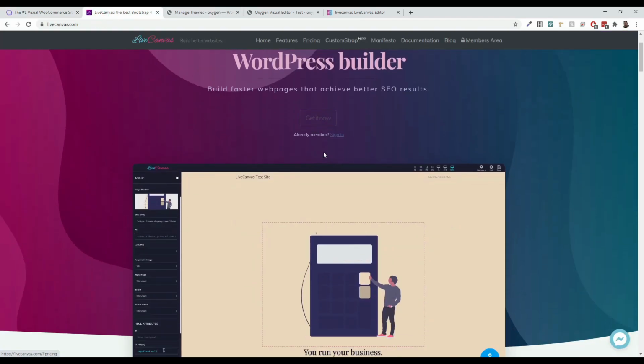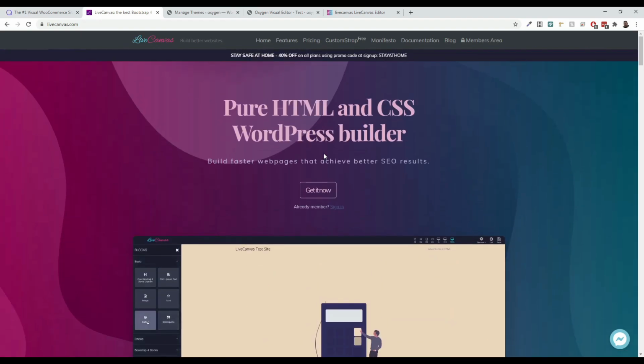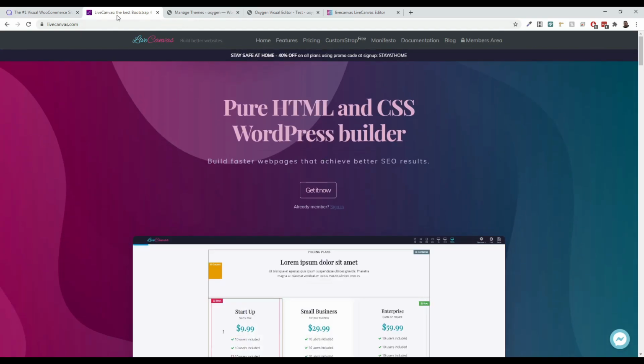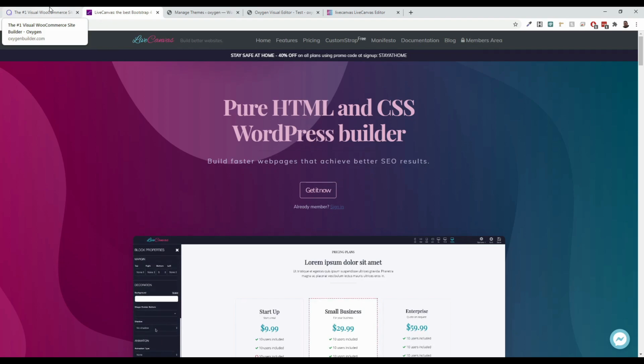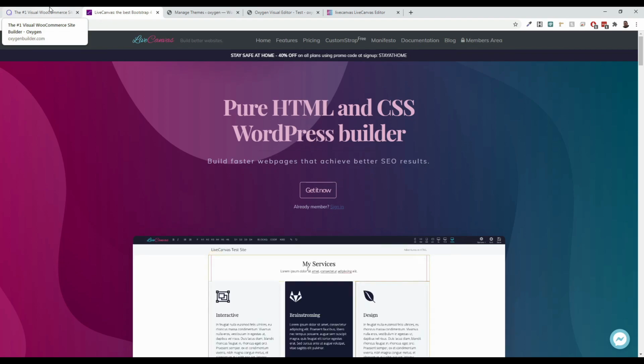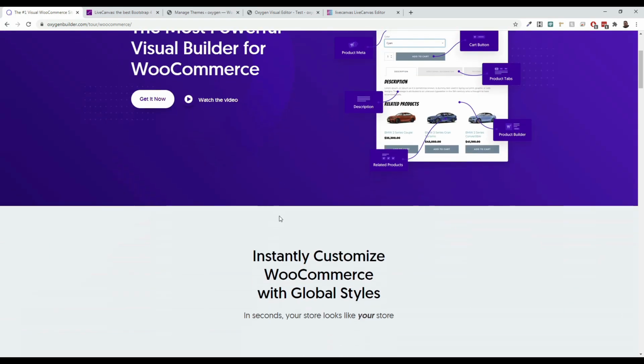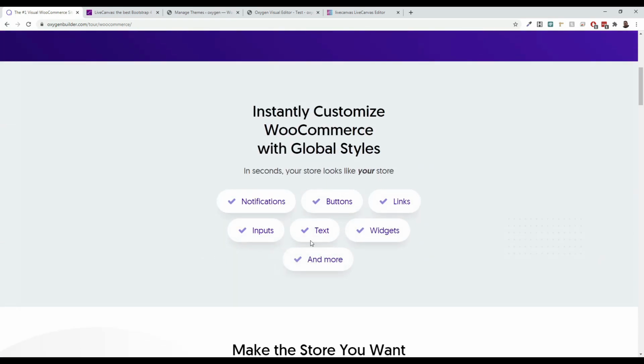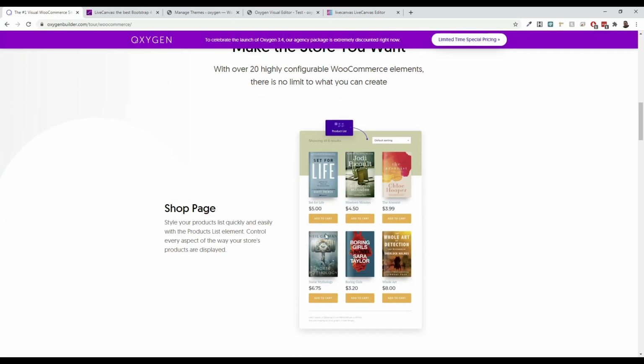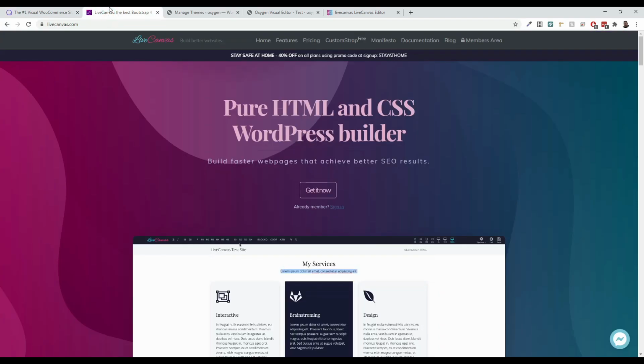Sure, but you're going to be using WooCommerce shortcodes, which means you're going to have to custom code all of the changes that you want with CSS and HTML. So that's much harder than somebody who can go in and drop these product codes and then use sliders and navigation and things like that. And I think that's where you're missing out with LiveCanvas.